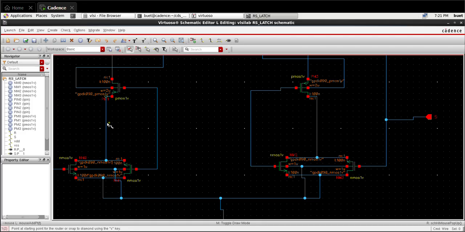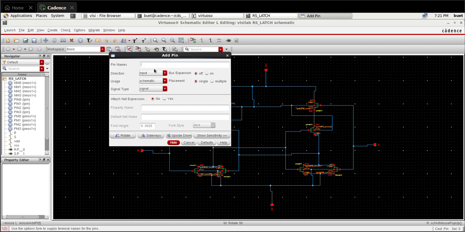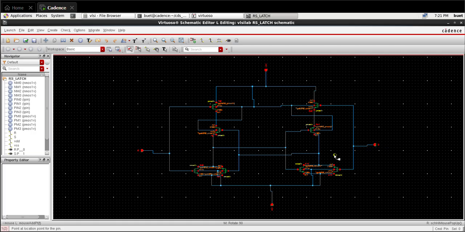The output of the first NOR gate will be one of the inputs of the second NOR gate. The output of the second NOR gate will be one of the inputs for the first NOR gate. For the output port, press P and change the direction from input to output. I am giving the output port names as Q and QB.